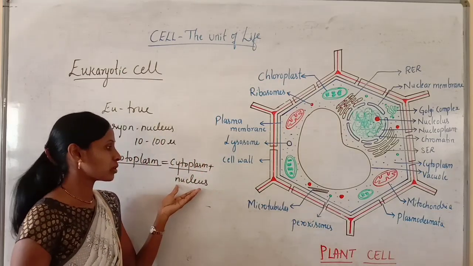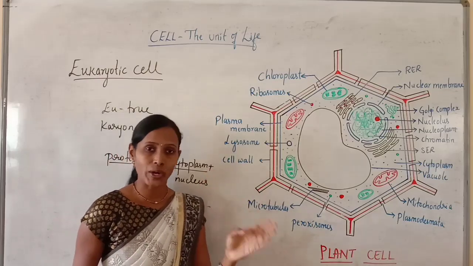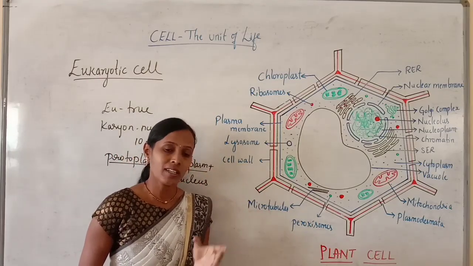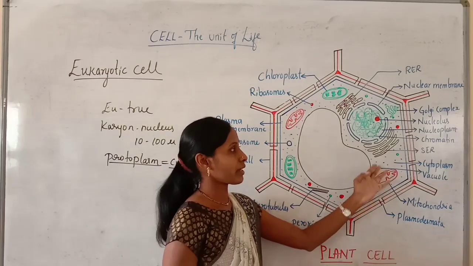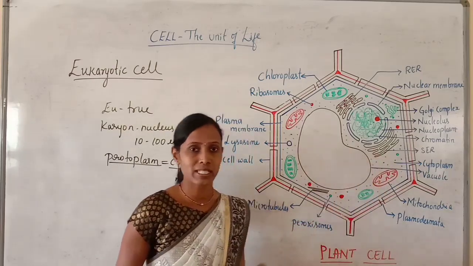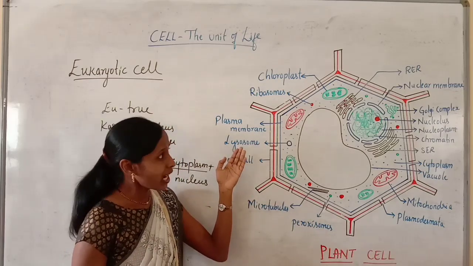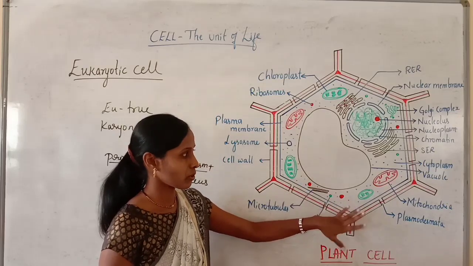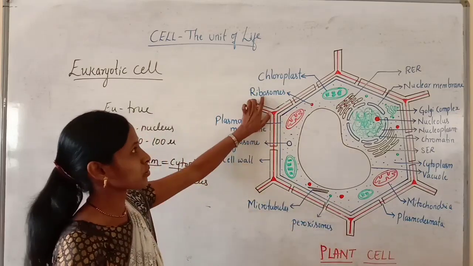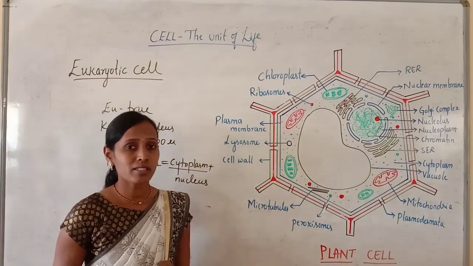And when we talk about the nucleus, you should remember here the cytoplasm encloses organic and inorganic substances, membrane-bound cell organelles like mitochondria, endoplasmic reticulum, Golgi complex, etc., and non-membranous organelles like ribosomes and centrioles. Here we cannot find the presence of centrioles. You just remember ribosomes. So these are the non-membranous structures which are present in the cytoplasm.